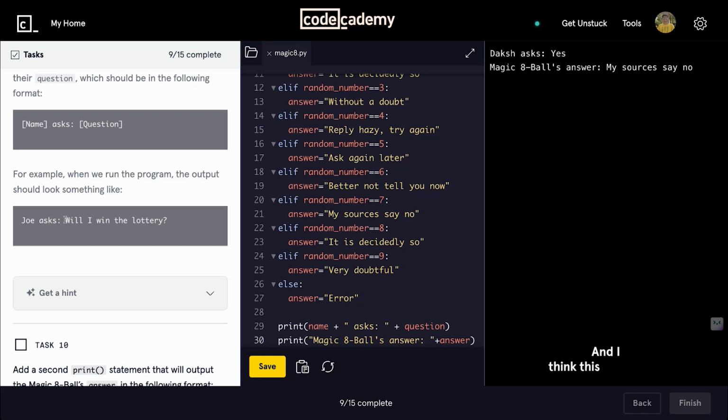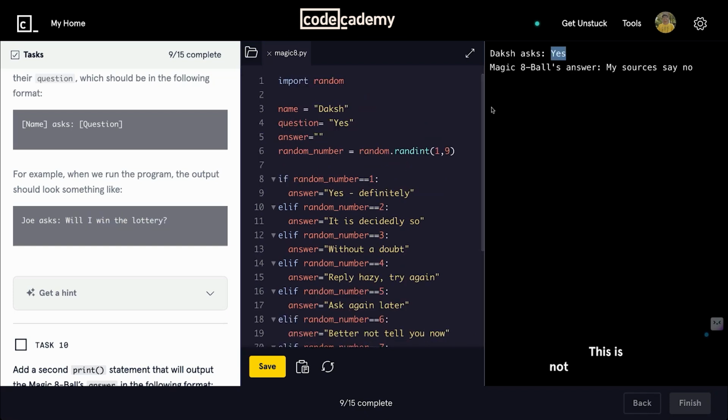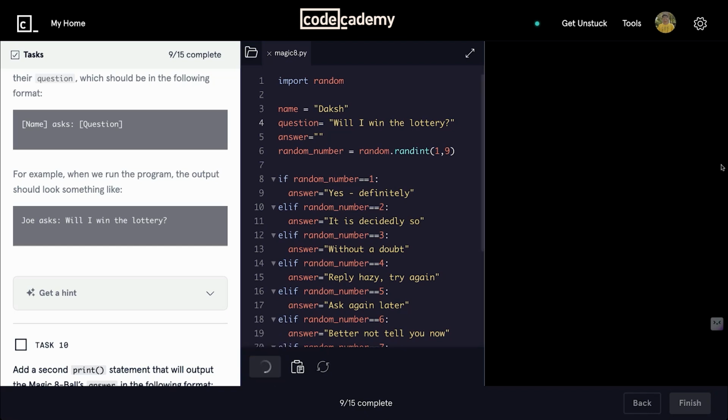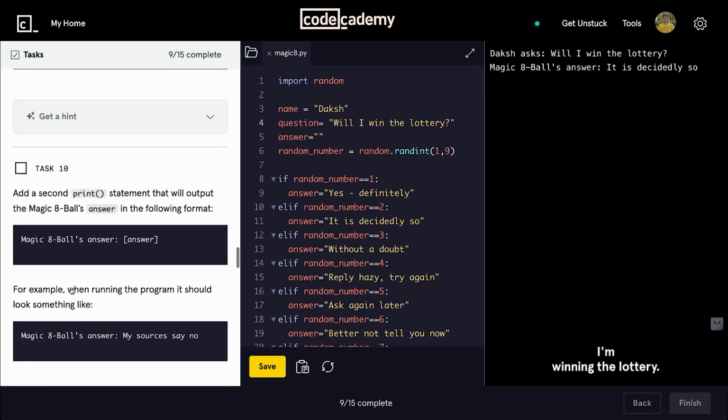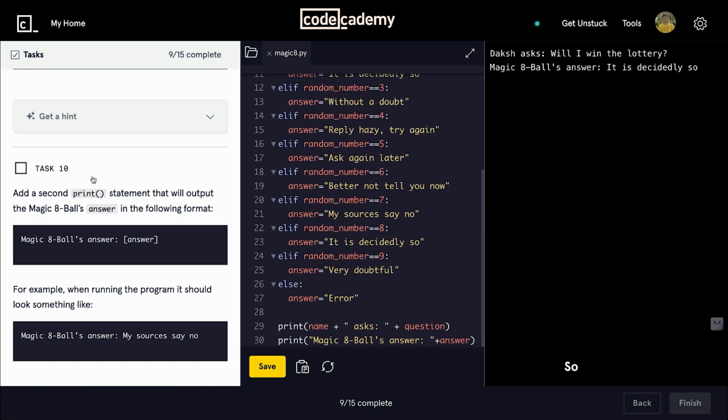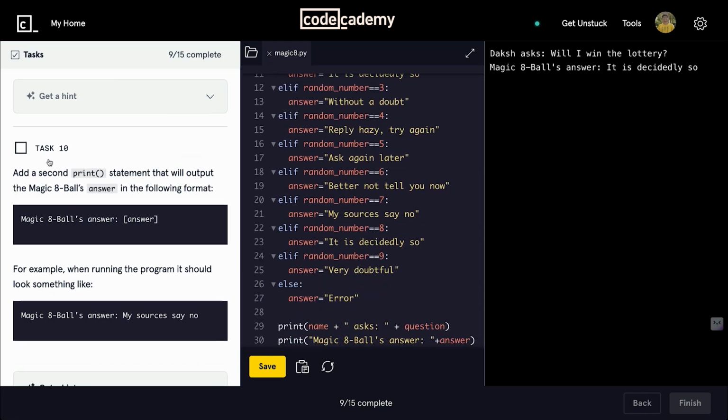I think this question is much better than just asking yes. This is not even a question, so let's change it. This looks better. Will I win the lottery? Asking it. I'll ask again. This is okay. I'm winning the lottery. Yay. I'm lucky today. So, okay, let's get back to the project. Task 10 is done.